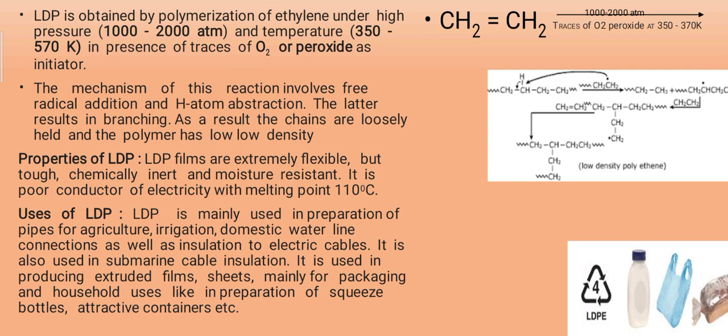Later on, we'll see the uses, where we can use LDPE. LDPE is mainly used in preparation of pipes for agriculture, for irrigation, for domestic water line connections, as well as insulation for electric wires or electrical cables.